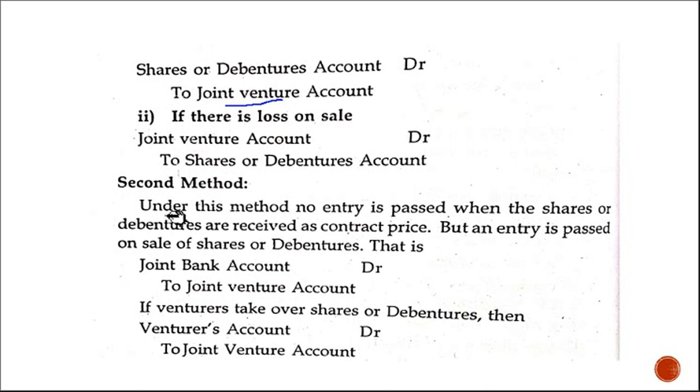Second method for shares and debentures. Under this method, no entry is passed when the shares or debentures are received. For receiving the shares or debentures there is no entry, but an entry is passed on the sale of shares or debentures. So what is the entry? Joint bank account debtor to joint venture account. For the sale, we are receiving the cash, and the joint venture account should be credited. If venturers take over the shares or debentures, venturers' accounts debtor to joint venture account.